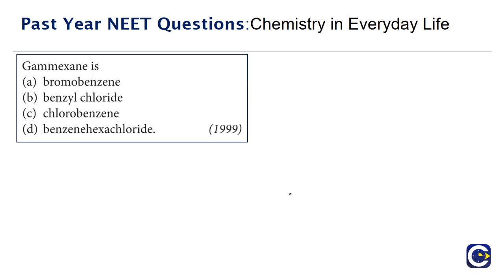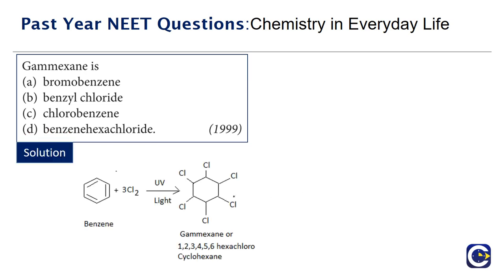Moving on to the next question. This is the question that has come in 1999. Gammexane is the benzene hexachloride. That's what it is commonly called.